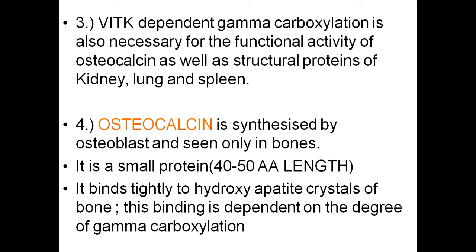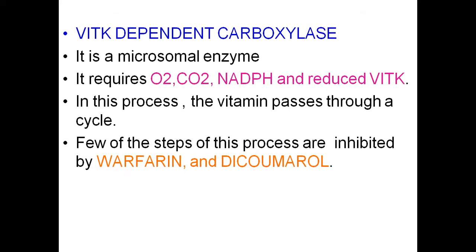So osteocalcin is another protein that requires gamma carboxylation, which is a vitamin K dependent reaction. The enzyme vitamin K dependent carboxylase is a microsomal enzyme. It requires oxygen, carbon dioxide, NADPH and reduced vitamin K. In this process the vitamin passes through a cycle.